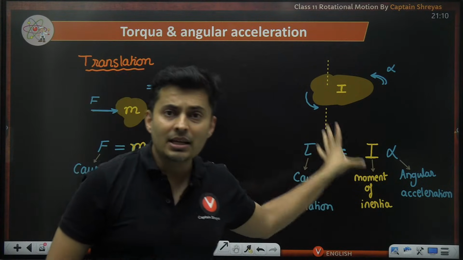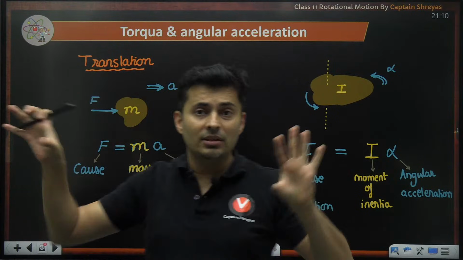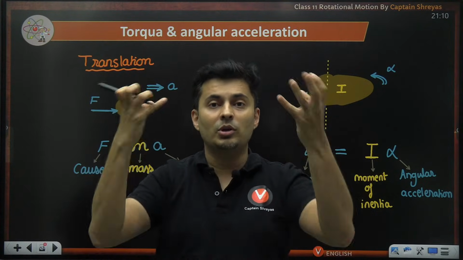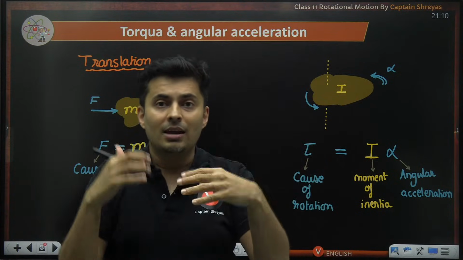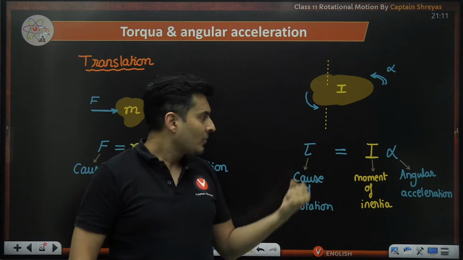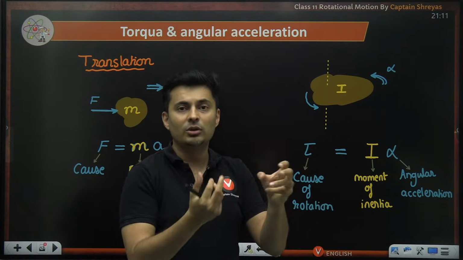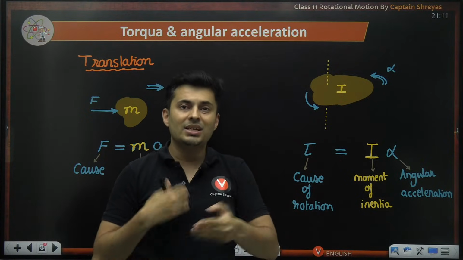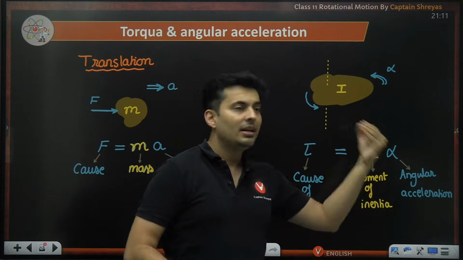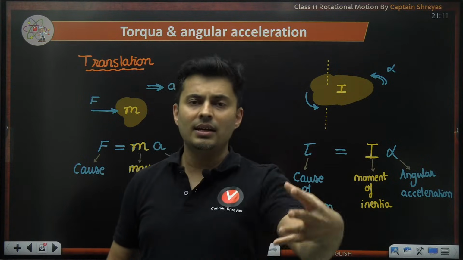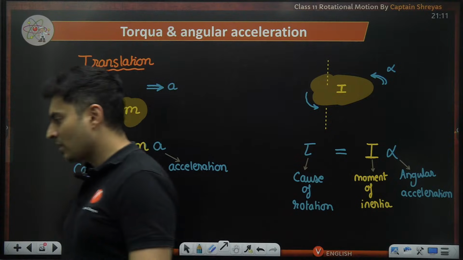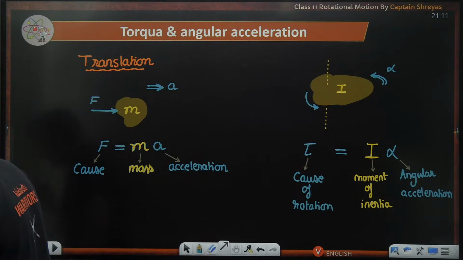This analogy of translation on one side and rotation on the other side probably brings the concept of torque into your head and makes it very clear, I hope. Torque is the reason for it to rotate. It is not an effect. Rather, it is the first thing which happens because of which it changes its speed, decelerates or accelerates, but in rotation, not translation. Is that absolutely clear? All right.